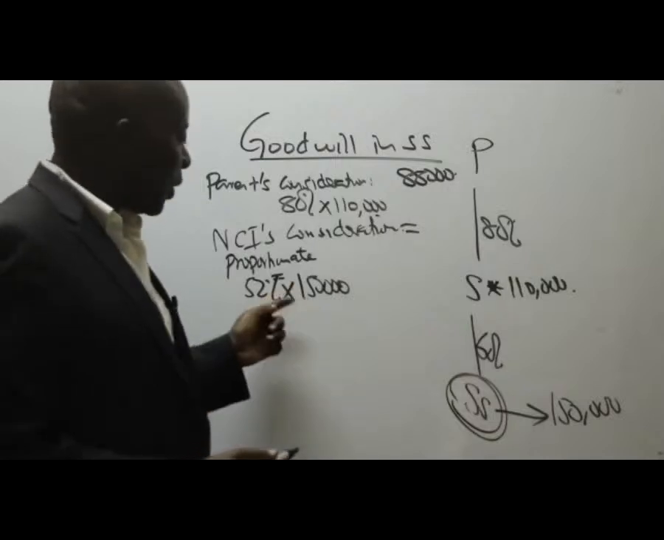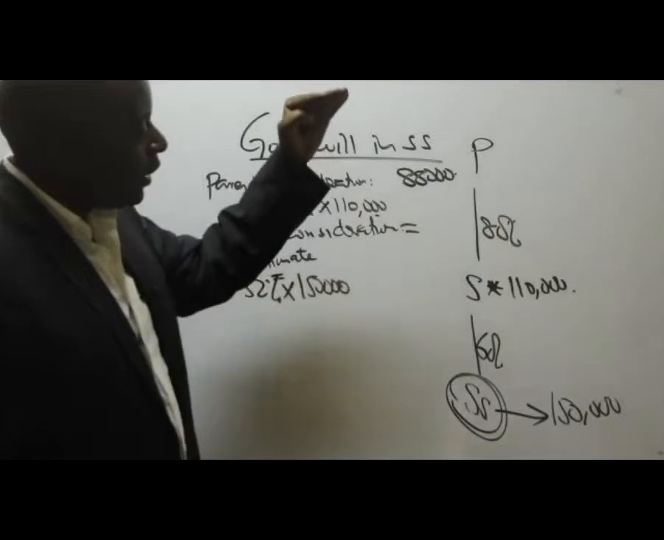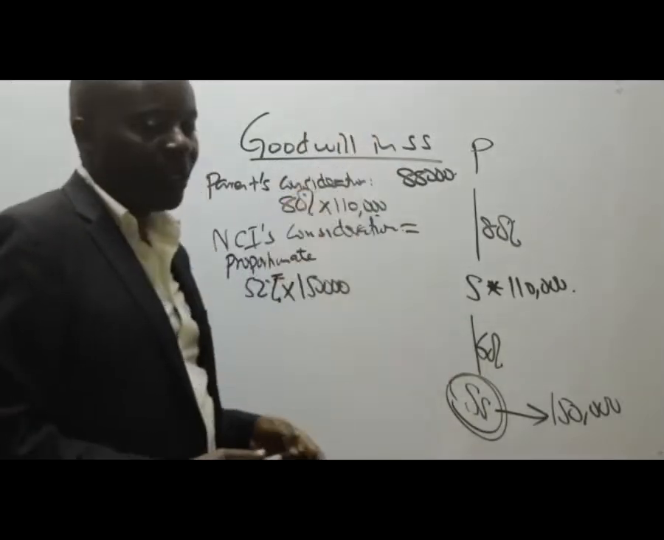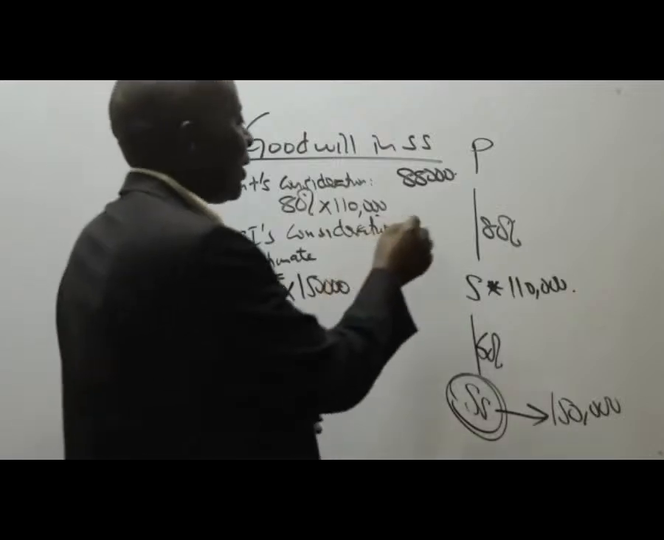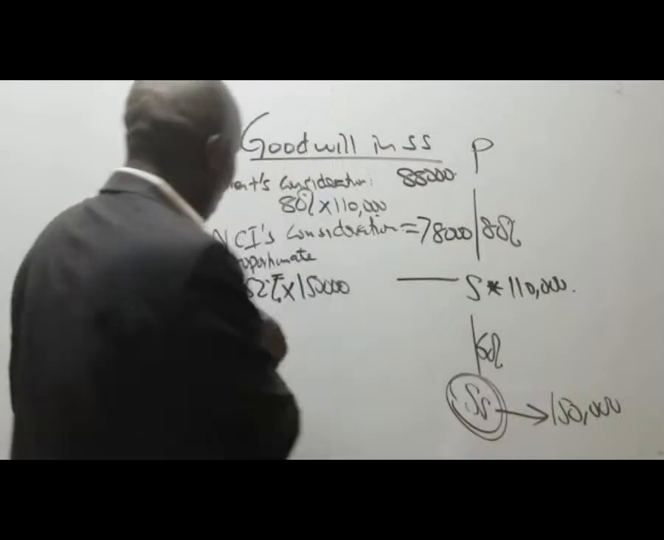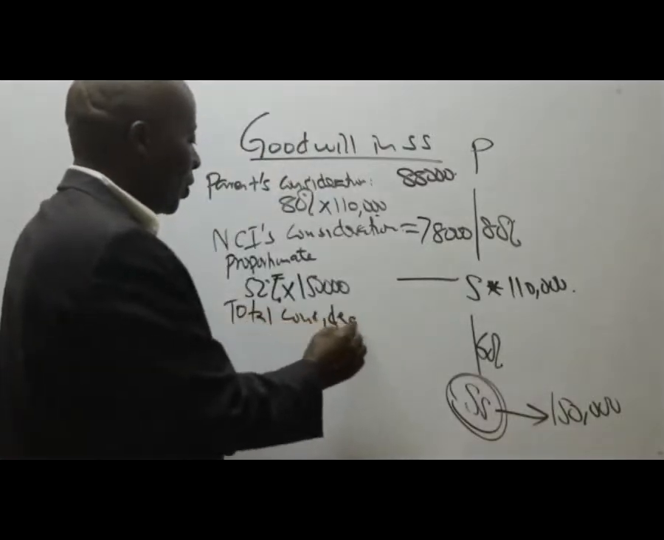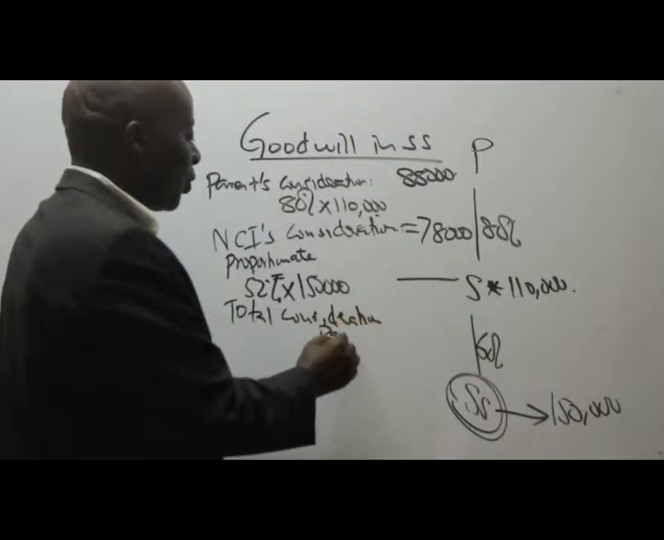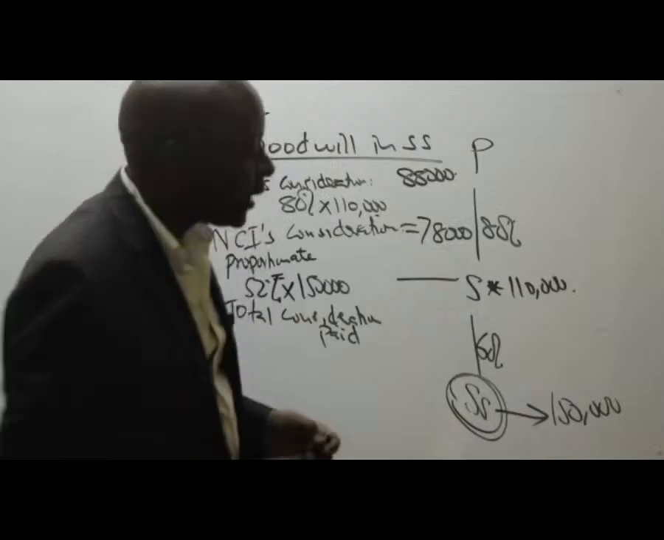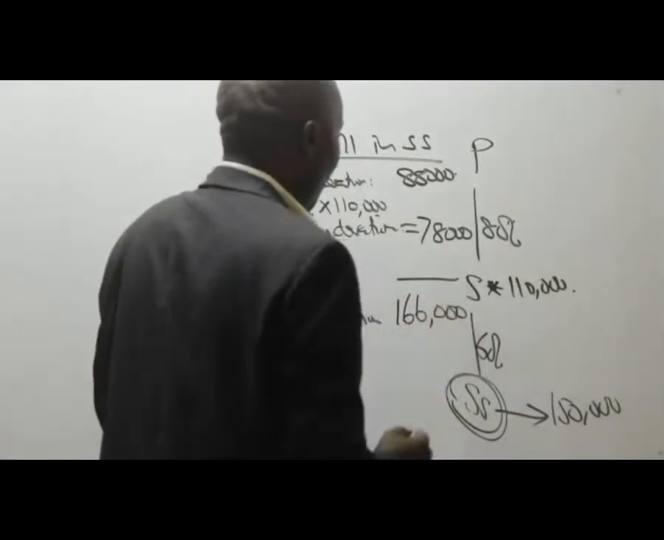You will find most people say 20%. No, this concept is only applicable whenever we have this issue of a subsidiary in the parent's consideration. So 78,000. Thank you very much. So then could you kindly give me the total consideration paid? The total consideration paid will be equal to 166,000. Thank you very much.